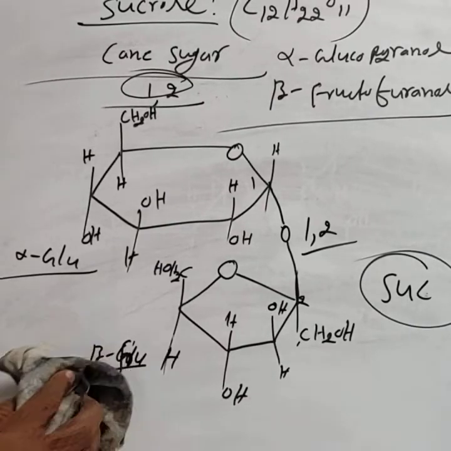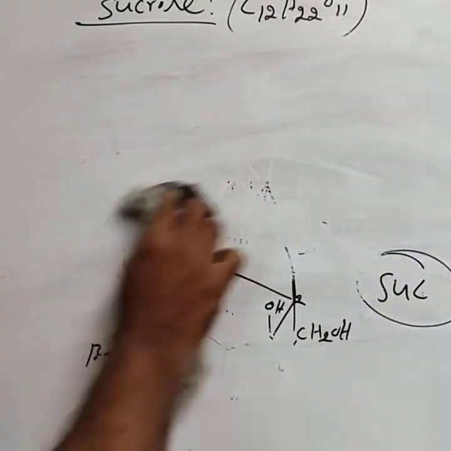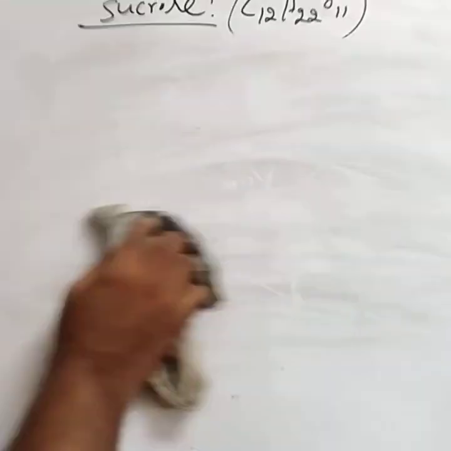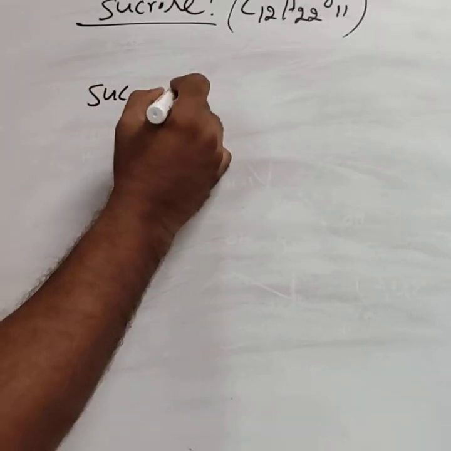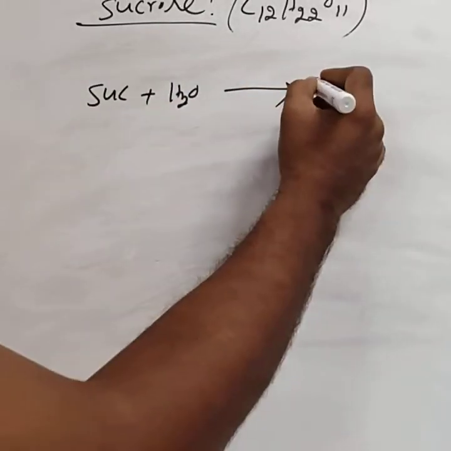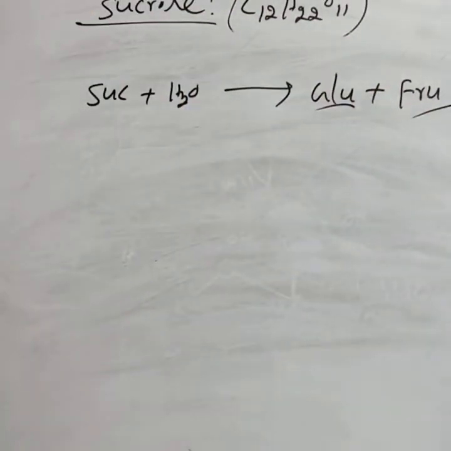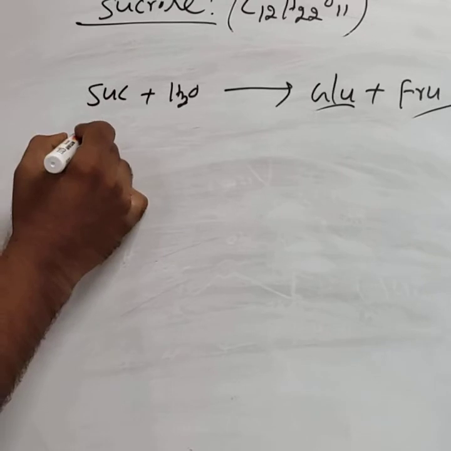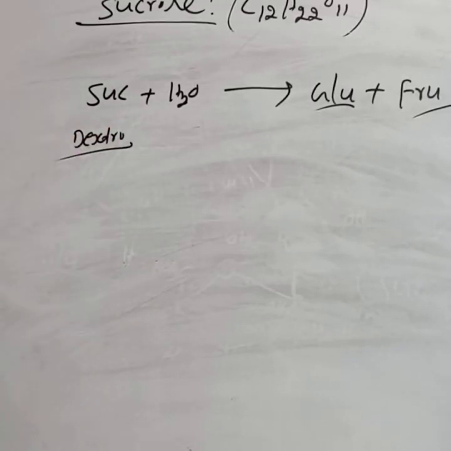Then sucrose is called an invert sugar. Invert sugar means sucrose on hydrolysis forms glucose and fructose. Sucrose is dextrorotatory, which means it turns plane polarized light in the clockwise direction.